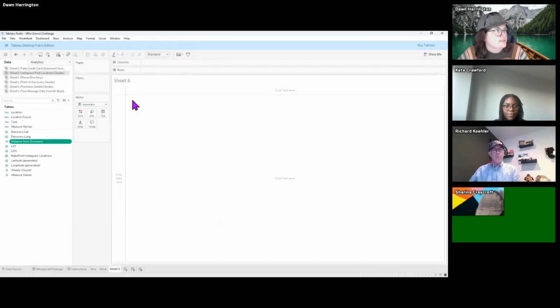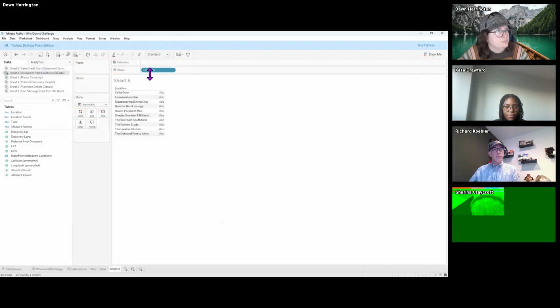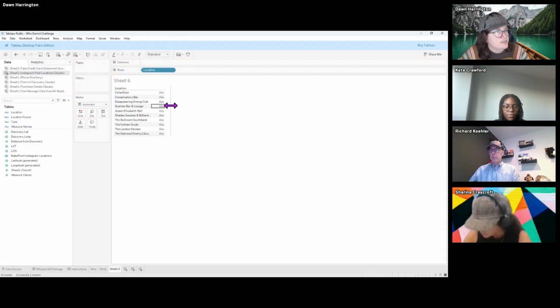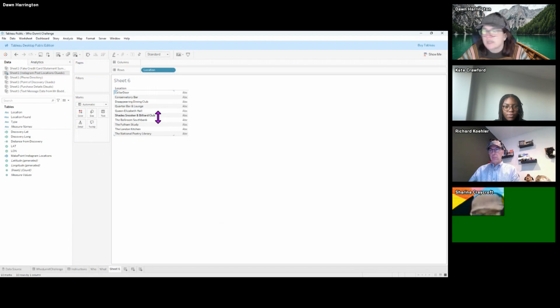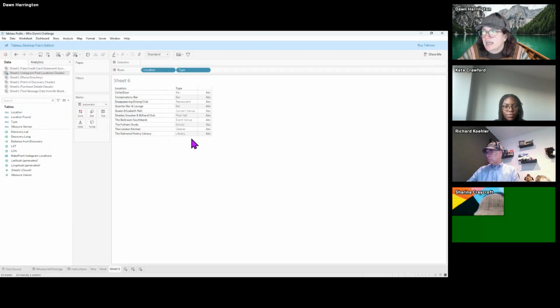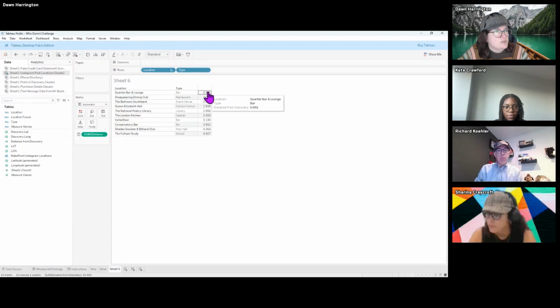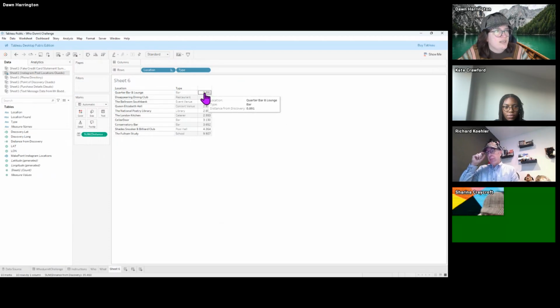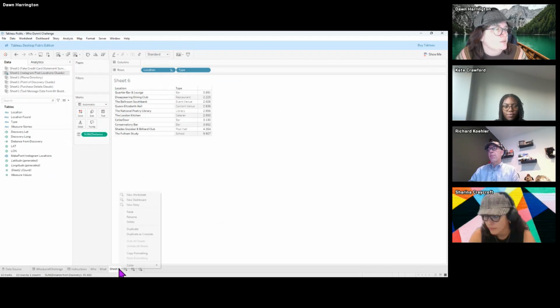And now I'm going to put this on our sheet. So I'm going to put the location. So we've got all of the bars that are close to where the body was found. I'm going to put the type on the rows shelf. Was it a bar? Was it a library? And now I'm going to put that distance from discovery on my text marks card. And here I'm just simply going to sort. So it looks like the closest one to where the body was found was the quarter bar and lounge. So that is how we figured out the where.